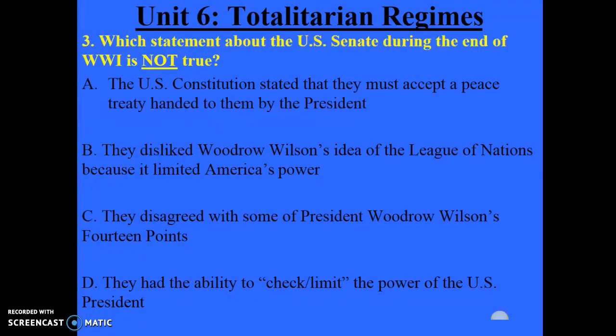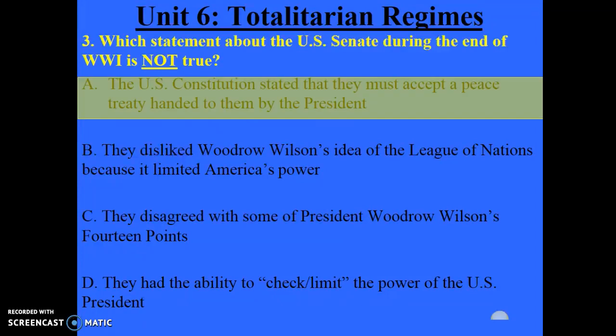Let's take a look at number 3. Which statement about the U.S. Senate during the end of World War I is not true? I just gave you some background info on the Senate, so hopefully if you got this question wrong, you're already aware of that. The answer is A. The U.S. Constitution stated that they must accept a peace treaty handed to them by the President. From my previous explanation for number 2, we know this is false.